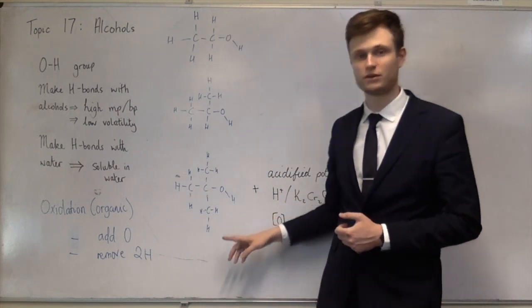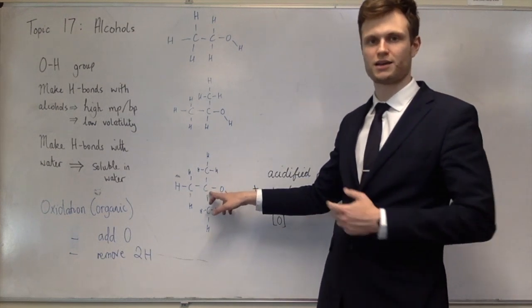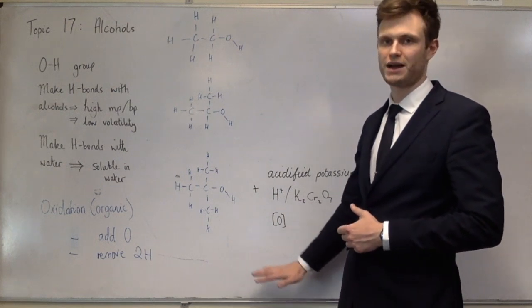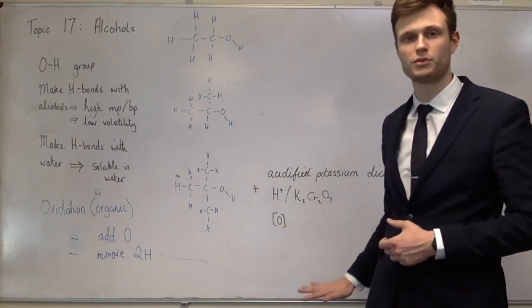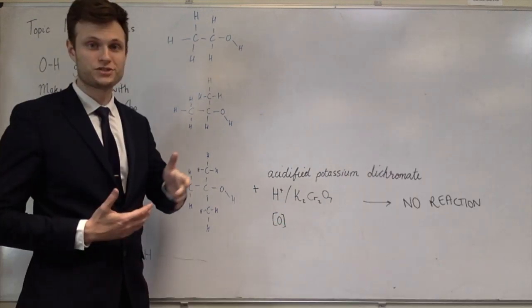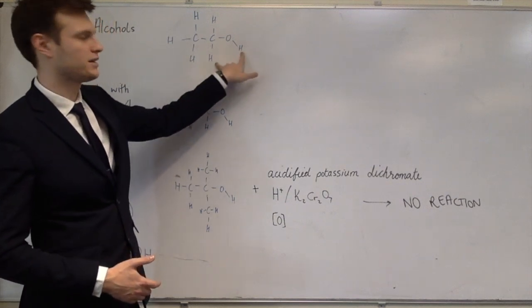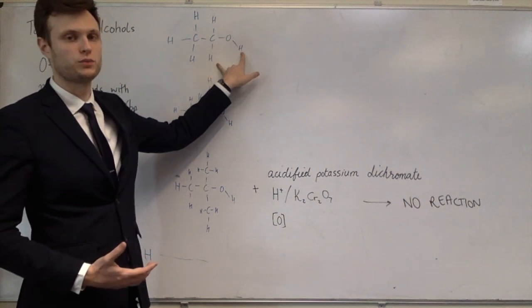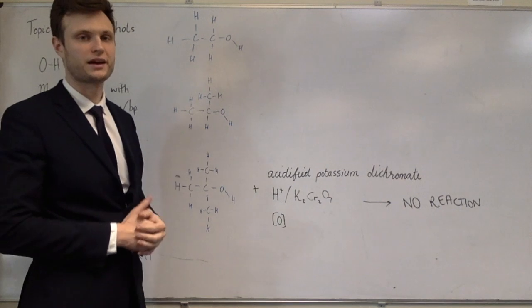But with tertiary alcohols, you've got this hydrogen, but there's no hydrogen attached to that carbon directly bonded to the alcohol group. So tertiary alcohols can't be oxidized. If you add acidified potassium dichromate, nothing happens. But we can show what happens to a primary and a secondary alcohol. So both of them are just going to take off those two hydrogens to react with the O of the oxidizing agent to make water, and I'm left with a carbon-oxygen double bond, and the same for this secondary alcohol.